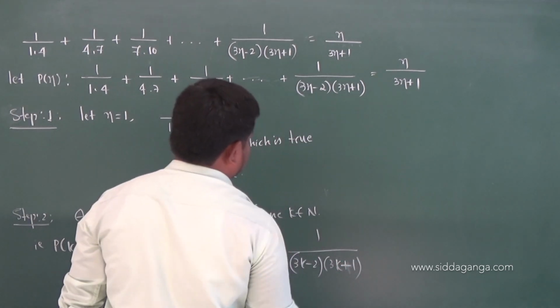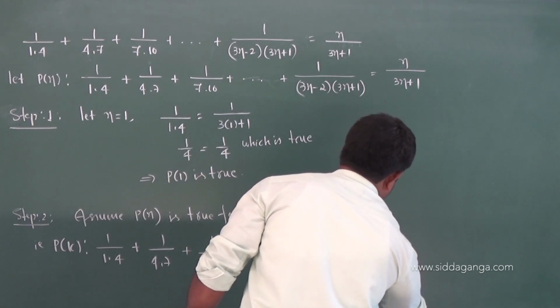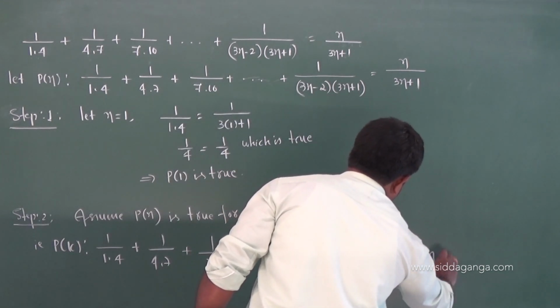That should be equal to k by 3k plus 1. This is what we assumed to be true.